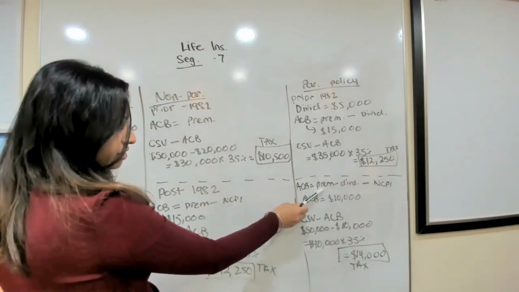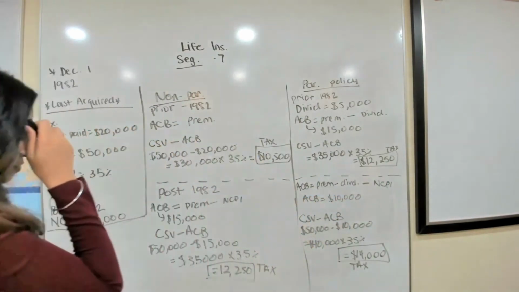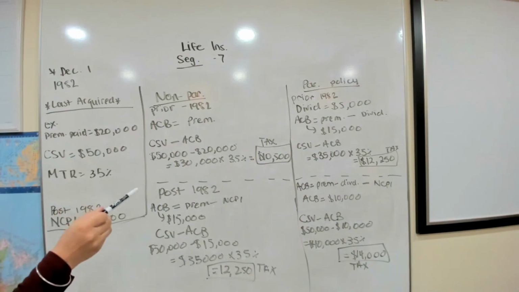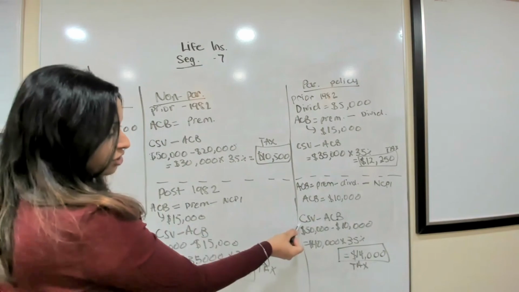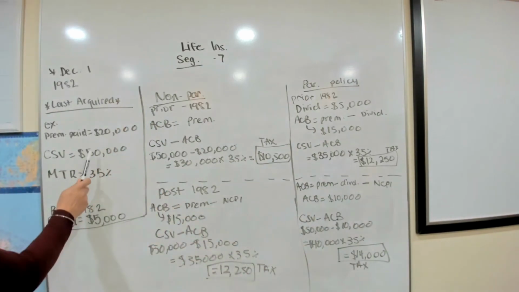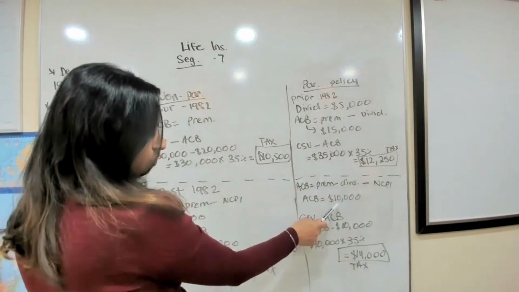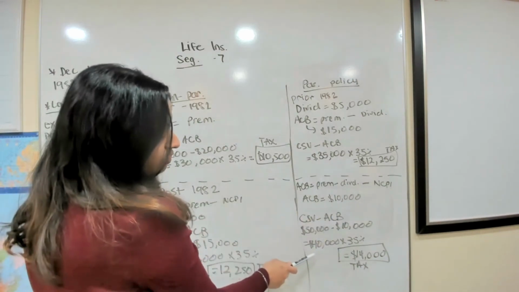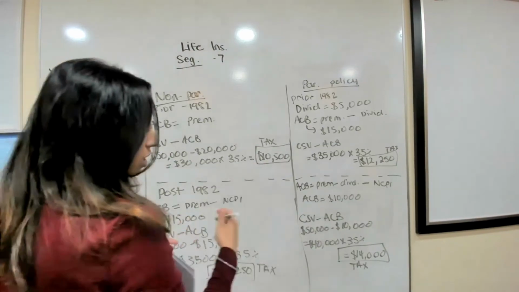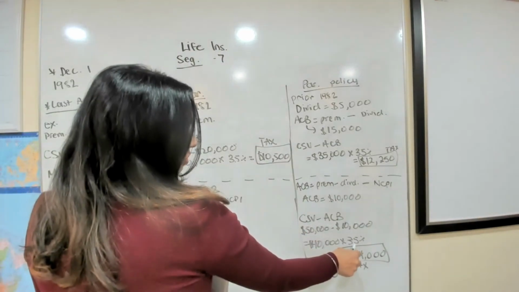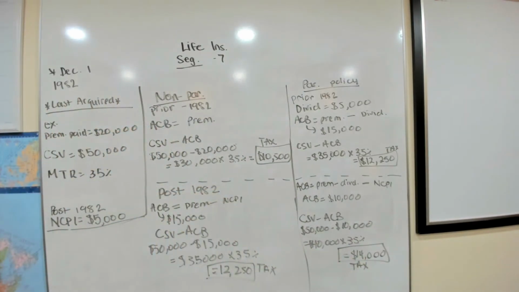So we're going to take 20, take away 5, take away 5. We're left with $10,000. So our ACB in this example becomes $10,000. Then we have to take our cash surrender value, which is $50,000, minus our ACB, which is $10,000, and we're left with $40,000. So we have to pay tax on $40,000 multiplied by 35%. So here we have to pay $14,000 of taxes.